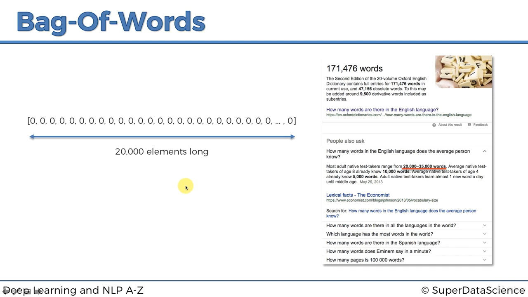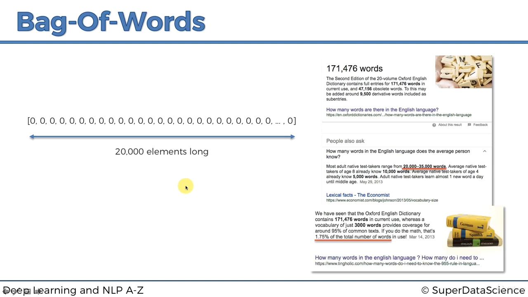Anyway, so 20,000 words, and a fun fact is that we actually use about 3,000 words out of those 171,476 words. Not just in conversational language, but you can see here a vocabulary of just 3,000 words provides coverage for around 95% of common texts. 95% of common text, I'm assuming that's including books and stuff like that.